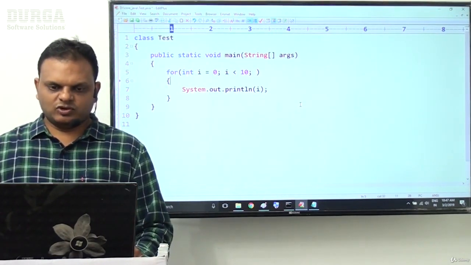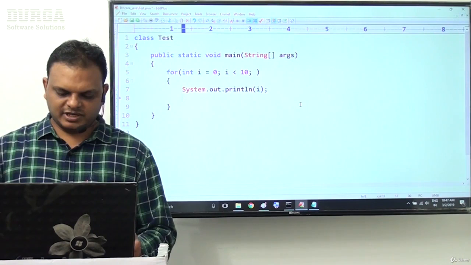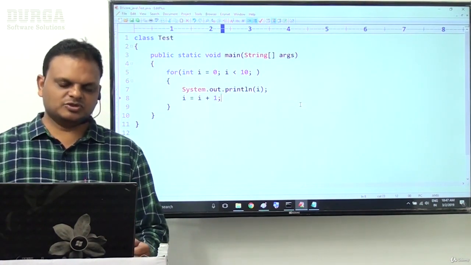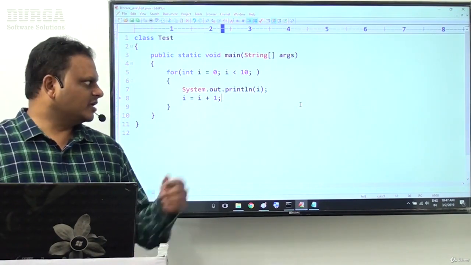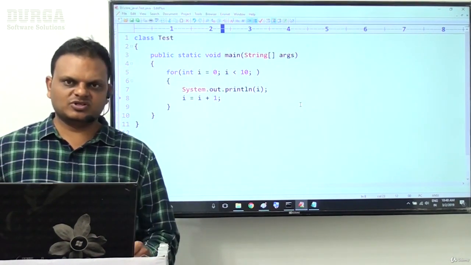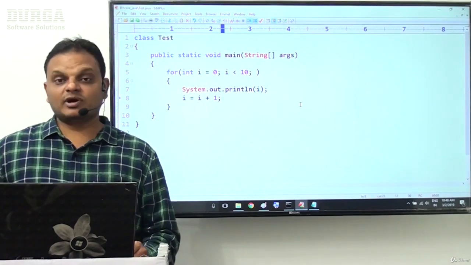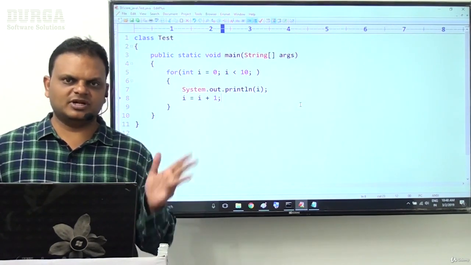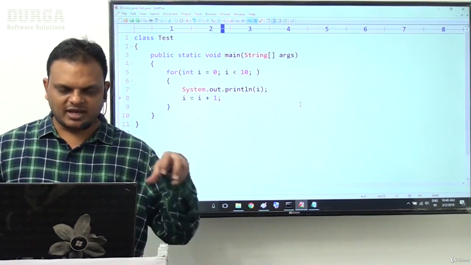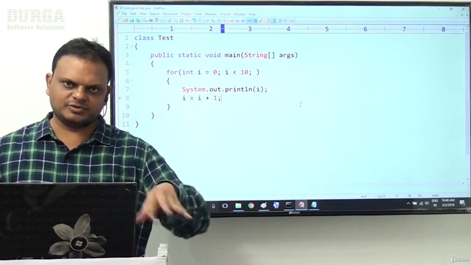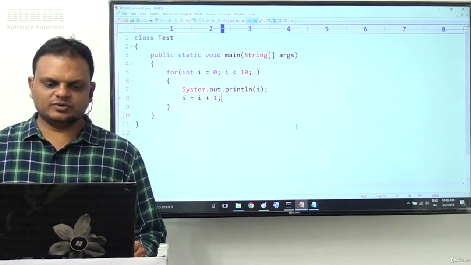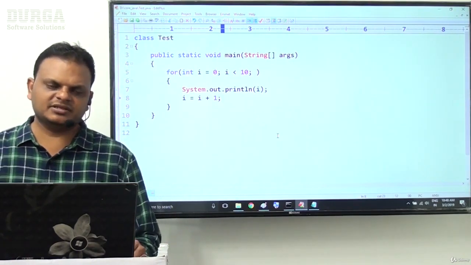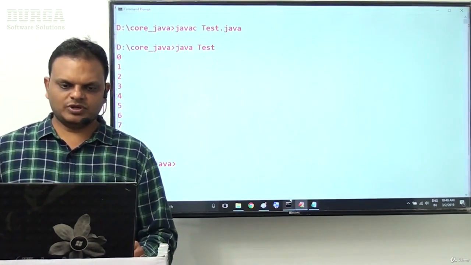Right sir. Now I want to give some clarity. I want to remove expression 3 from this for loop, and here I want to provide i = i + 1. Now tell me what is the status of this one? I have not provided expression 3 inside the for loop. Indirectly what I am asking is, is expression 3 mandatory or optional inside the for loop? That is my question. If you get a compilation error, then it is mandatory. If you do not get a compilation error, then it is optional. Okay sir, let us check this one.